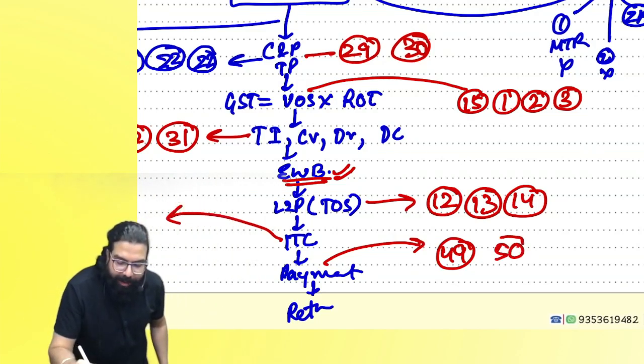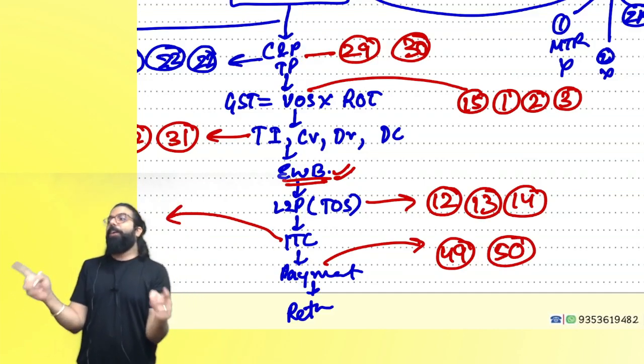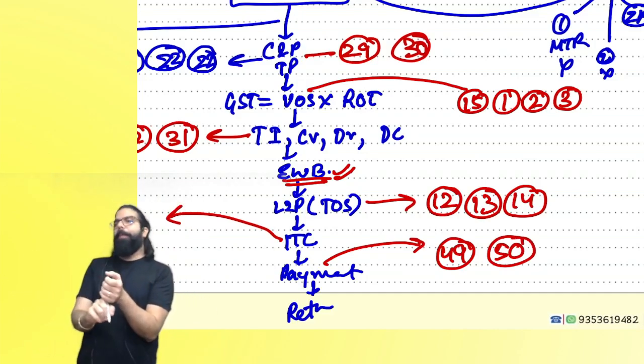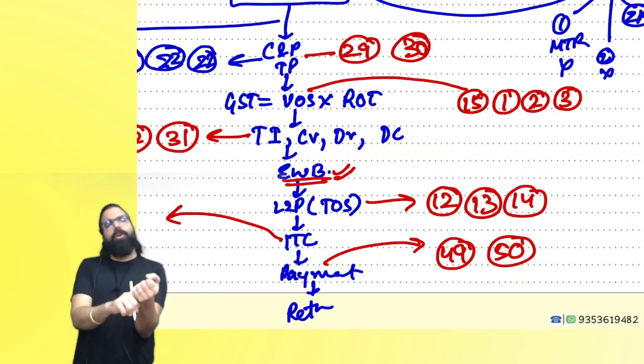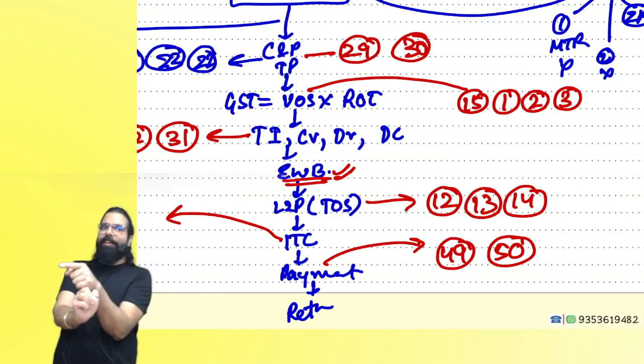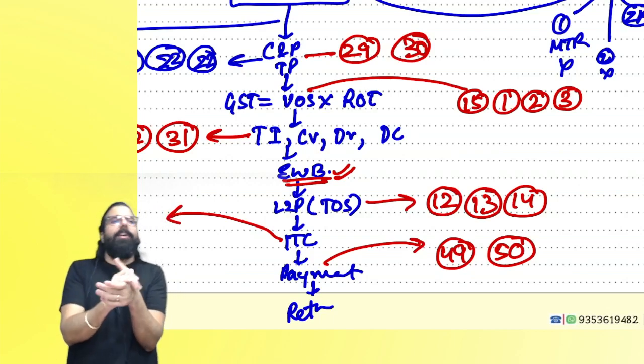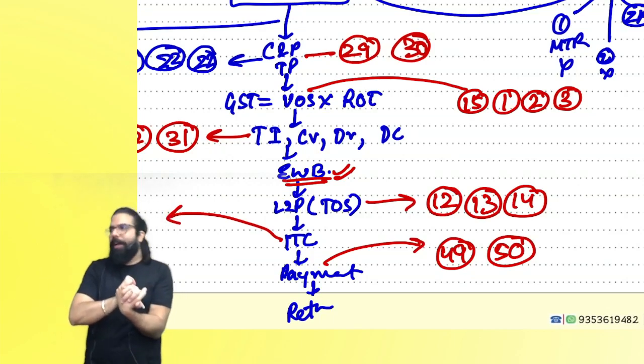Section 50 is your interest on delayed payment. Remember, interest is always 18%. Whether you have wrongly availed ITC and utilized it, then also it is 18%. If you are late filing your return, then also it is 18%. Can I go ahead, everyone?